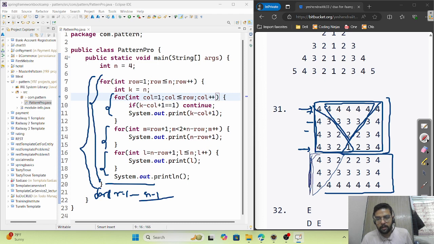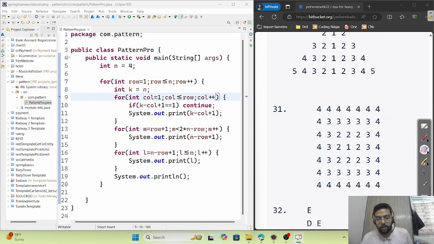This is the first part, second part is this. Now just observe carefully. I know it's completely a replica. You can just see, it is the first part. Now you see 4 3 2, 4 3 and 4.